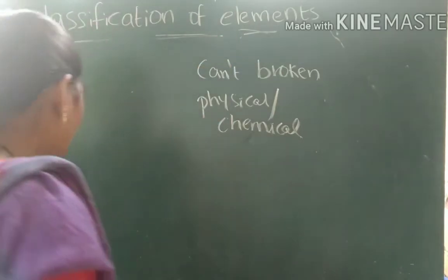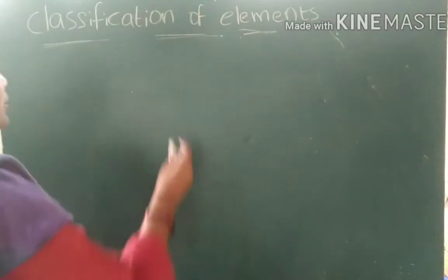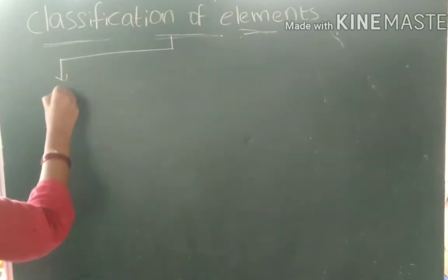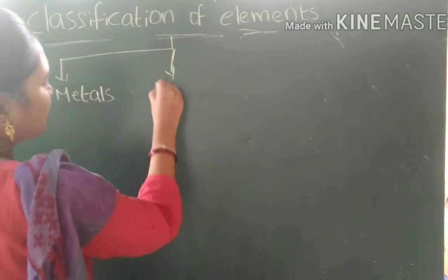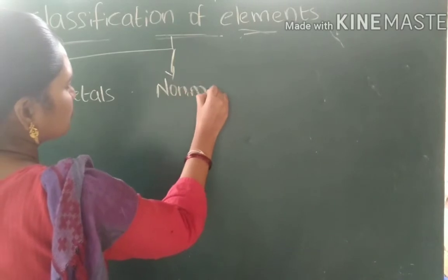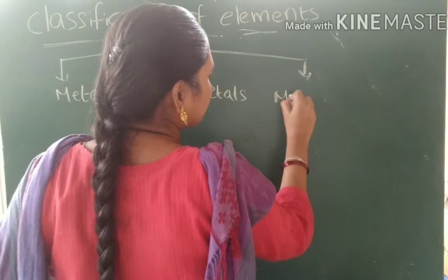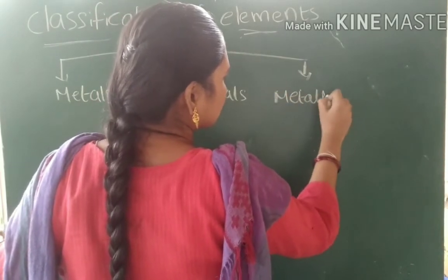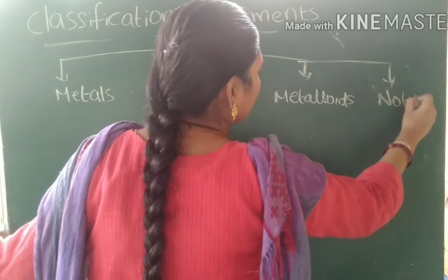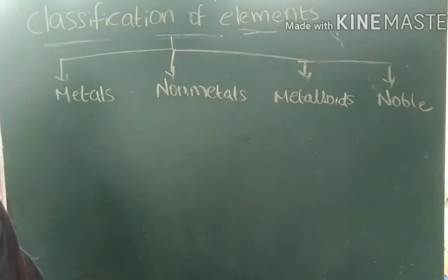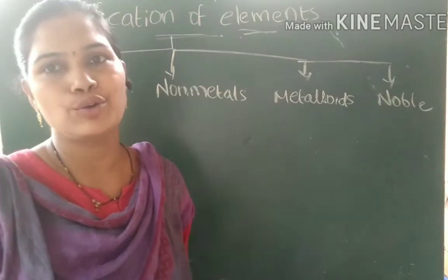Now coming to the classification of the elements, we can categorize these elements mainly into 4 types. That is metals, non-metals, metalloids, and finally noble gases. These are the 4 different types of elements: metals, non-metals, metalloids and noble gases.